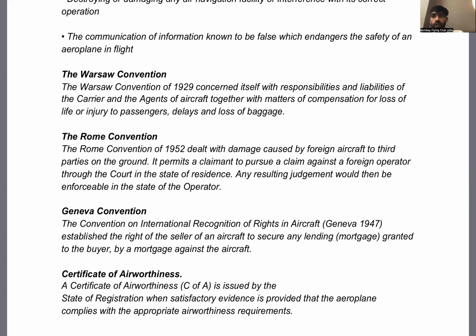Then the Rome Convention deals with damage caused by an aircraft to other contracting states, and whatever the claimable thing would be, the jurisdiction would be taken against that aircraft, wherever it is registered. Then the Geneva Convention allows you to lease or rent the aircraft from another country, or to give it on a temporary basis to any other country, by any charge.